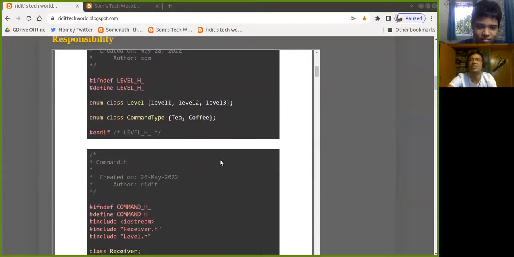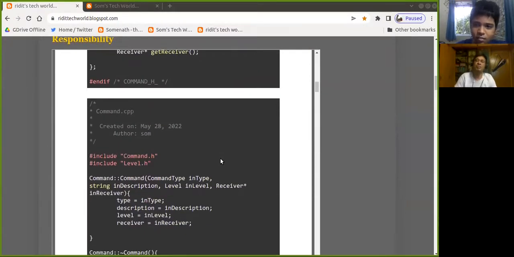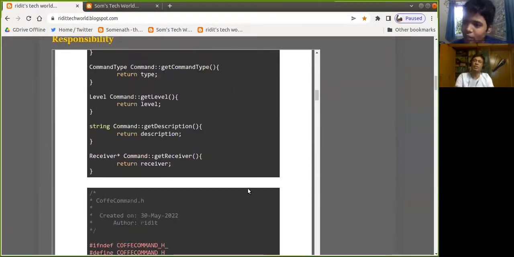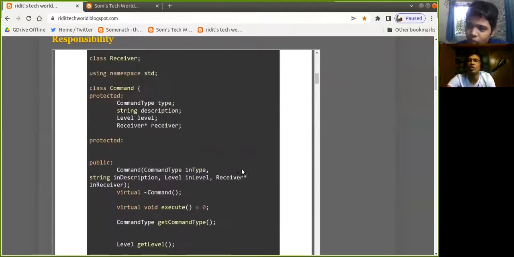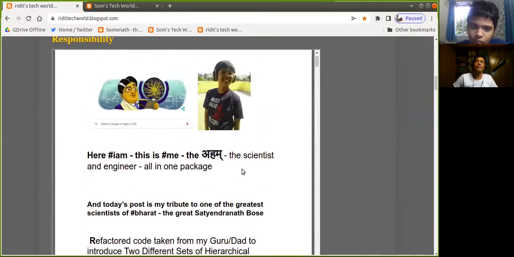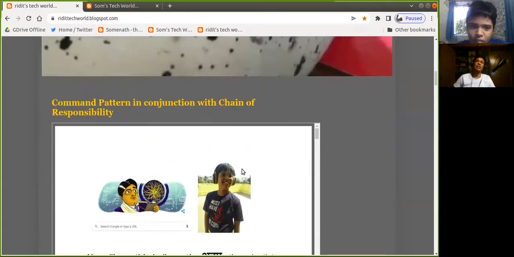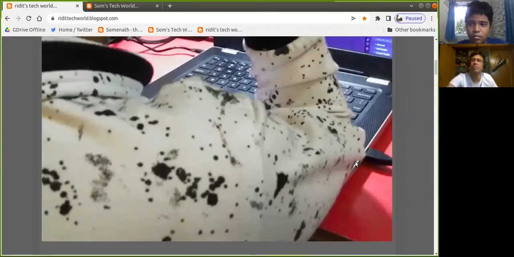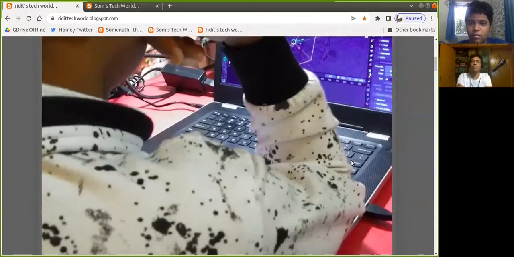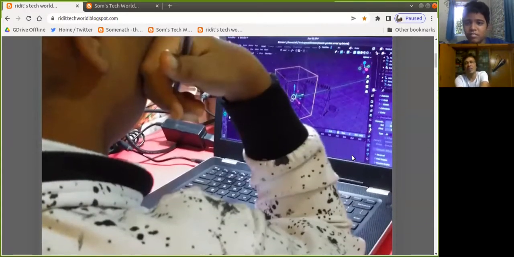Just one second, better. Just go to the top because the screen was blocked. Go to the top because this is the Reddit blog. A little higher. Top, chain of responsibility. Yes, this is the complete Reddit blog. This is take one, and this is Reddit.